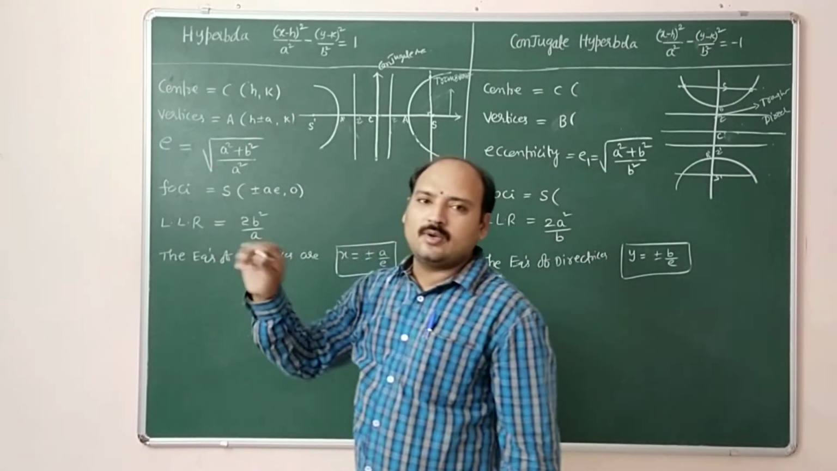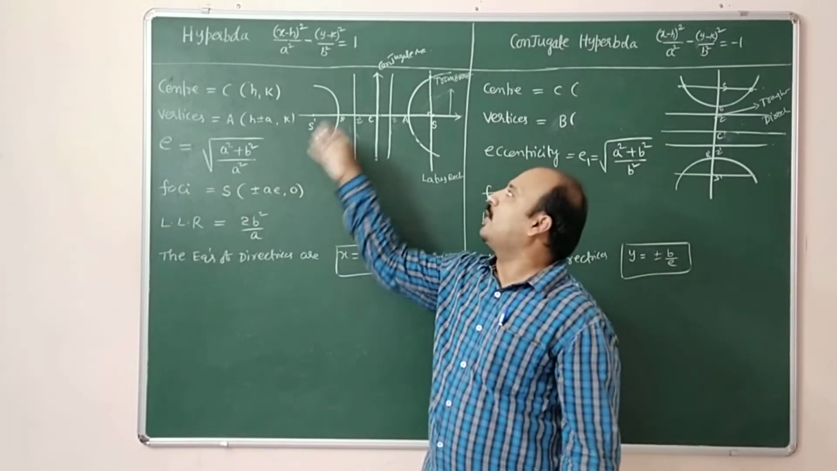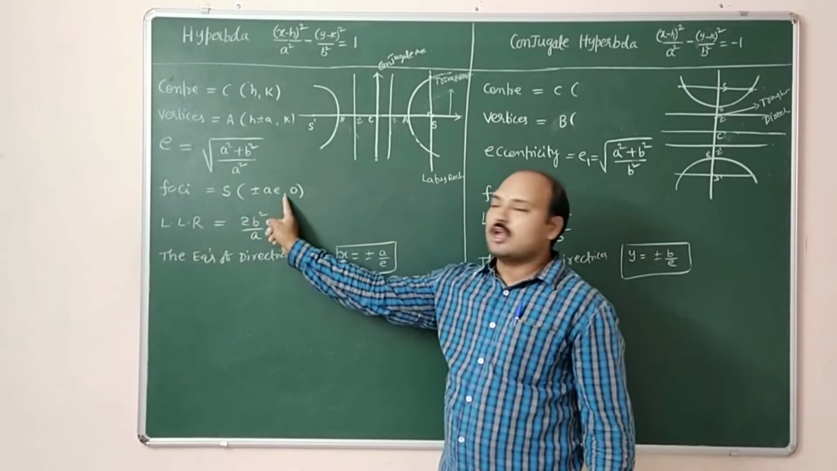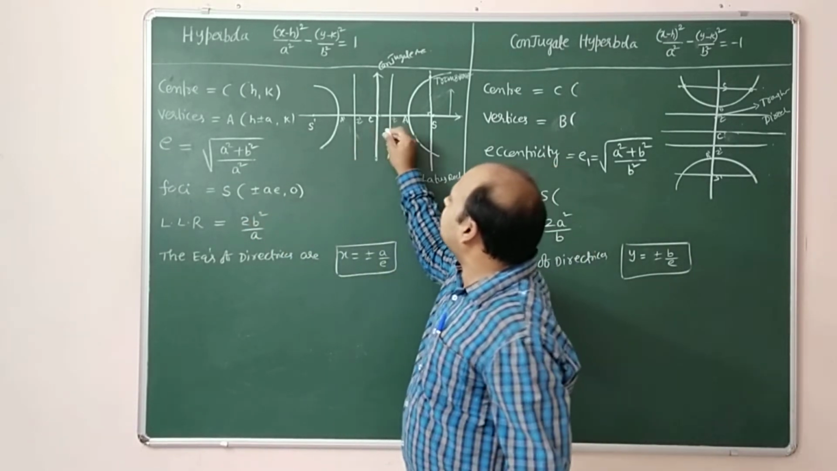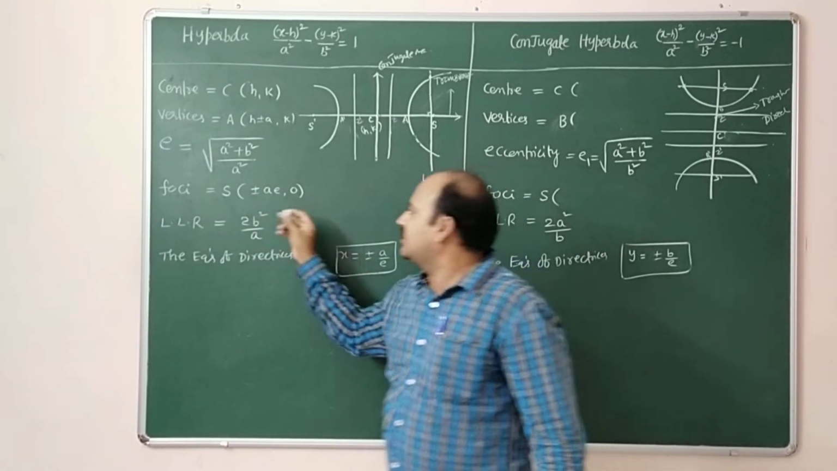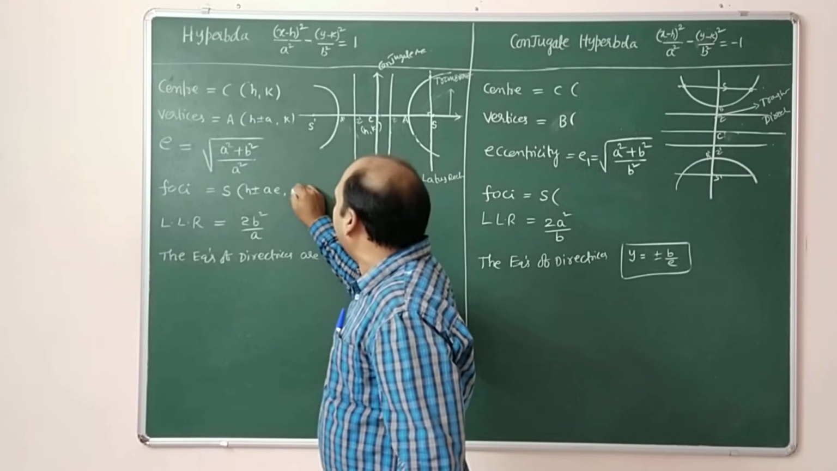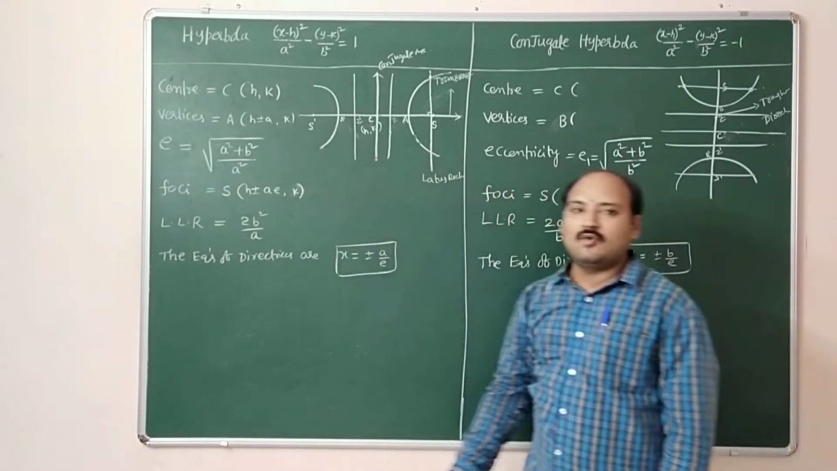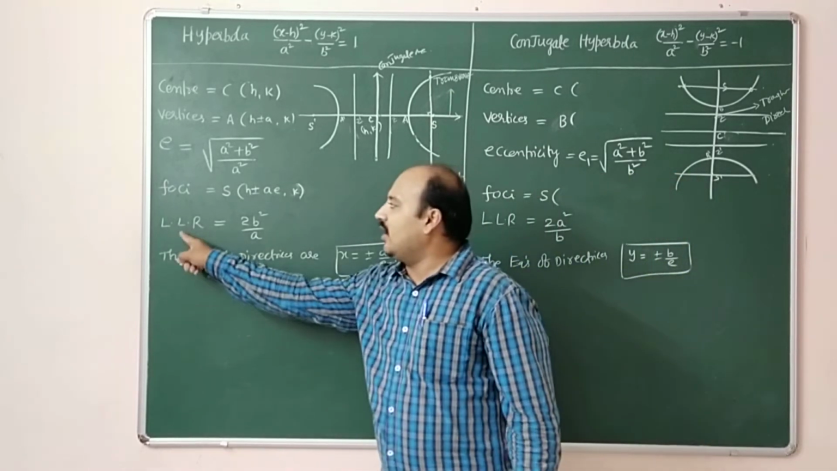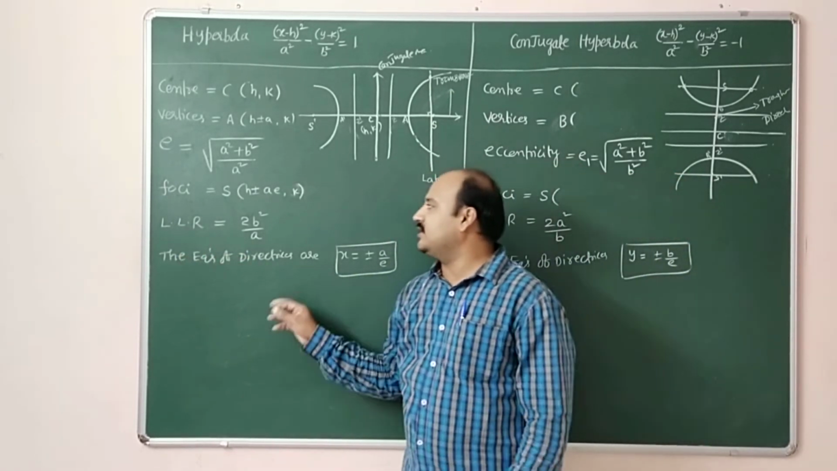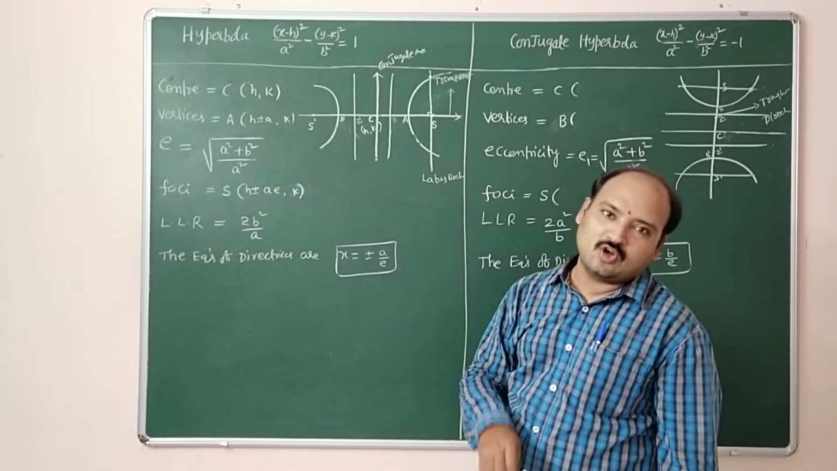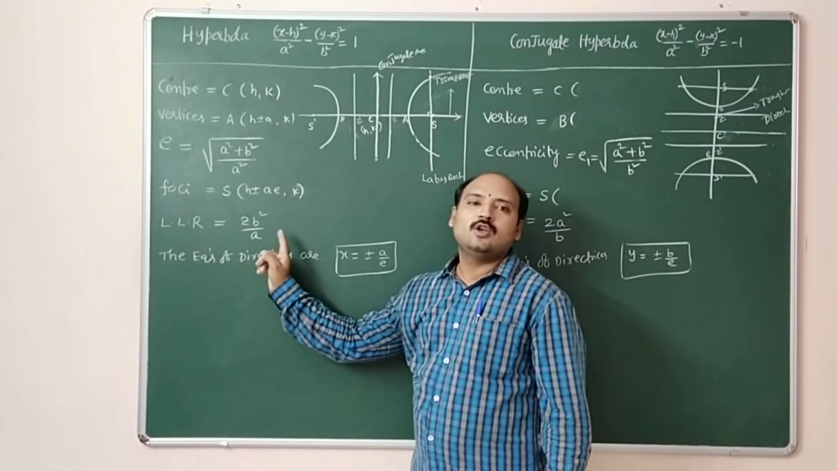Now the eccentricity will have no change at all. Why? Because eccentricity is not dependent on these values. Now come to the foci. Previously we wrote plus or minus ae comma 0. Since the center is h comma k, you have to add h comma k for this focus. So h plus or minus ae comma k. This is called the foci of the hyperbola whose center is at h comma k. Next, the LLR length won't change. Length will be constant, so 2b square by a, whether the center is at the origin or not.